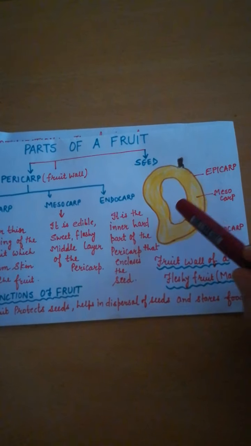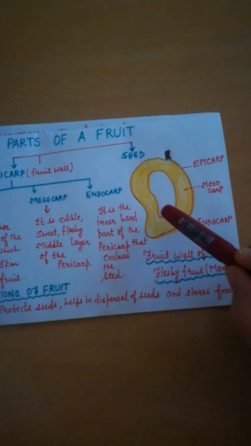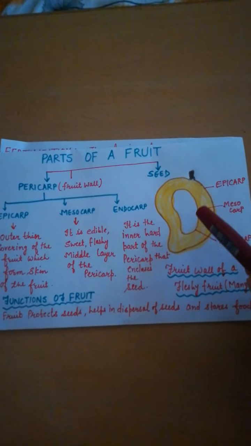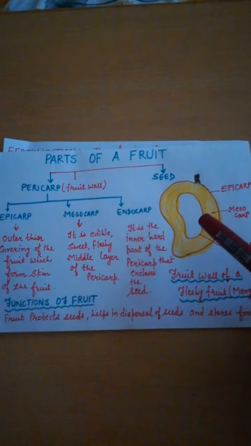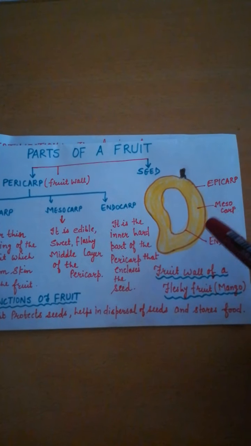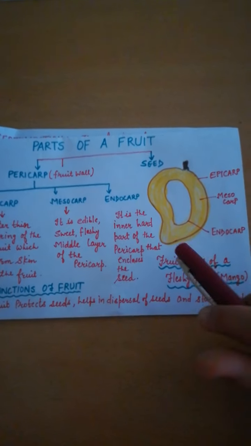Now what are the functions of fruit? Fruit protects the seed because the seed is helpful for the further reproduction of plants. So fruit protects seeds, it helps in the dispersal of seeds, and it also stores food.